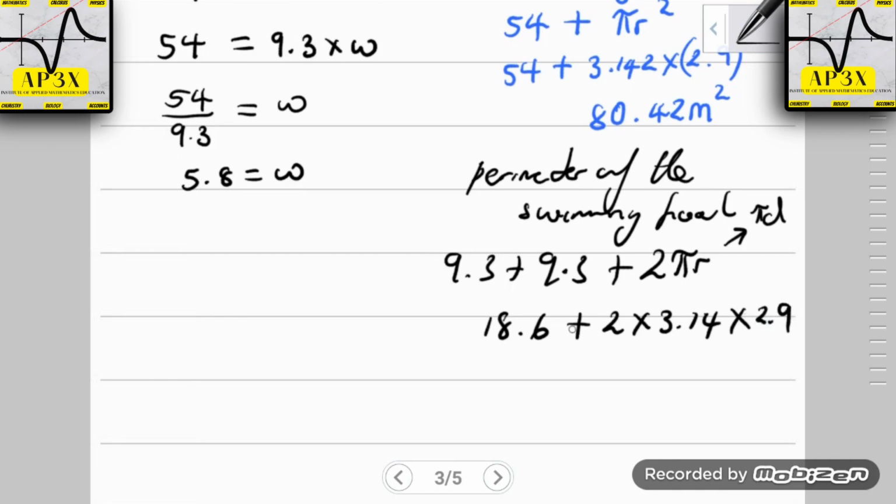All right, for the person who may be using pi d, then it's going to be 3.142 or 3.14 times 5.8 if you're using pi d.